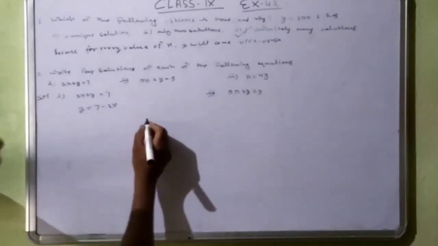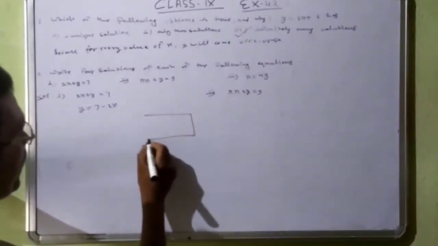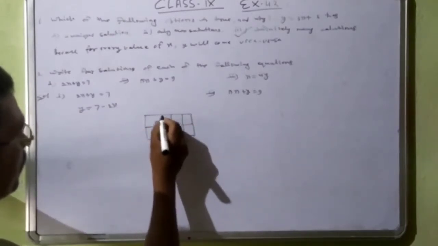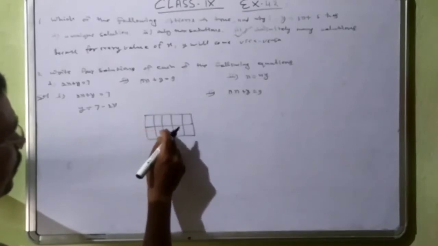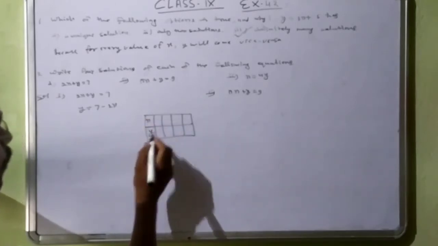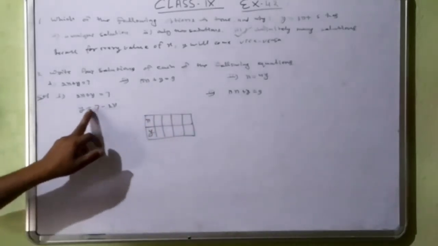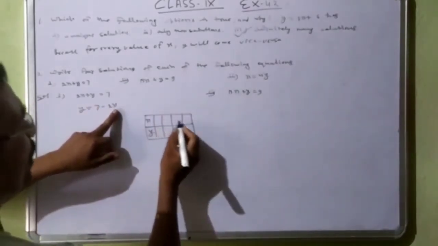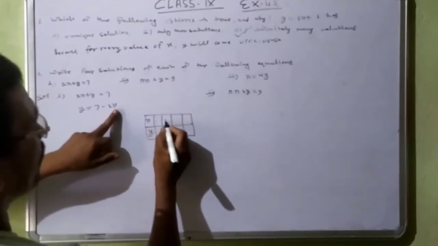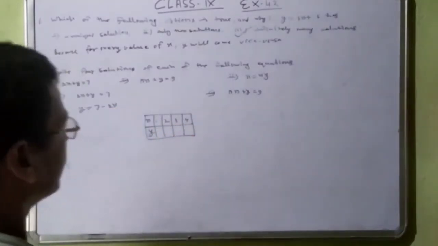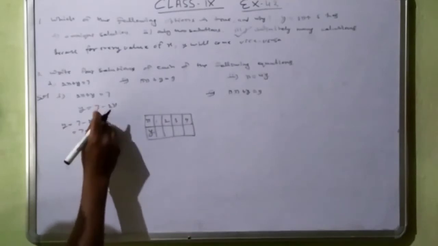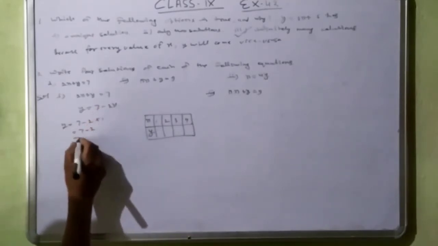Now draw a box, we will write the values 1 2 3 4 5, this is x and y. After x is equal, here we can write any value, 0 1 2 3 4 5, so I am writing 1 2 3 4 only. So y is equal to 7 minus 2 into 1, 7 minus 2 is 5.